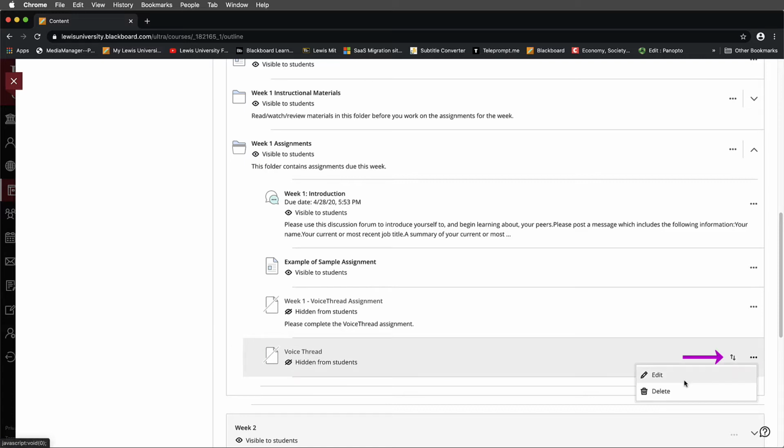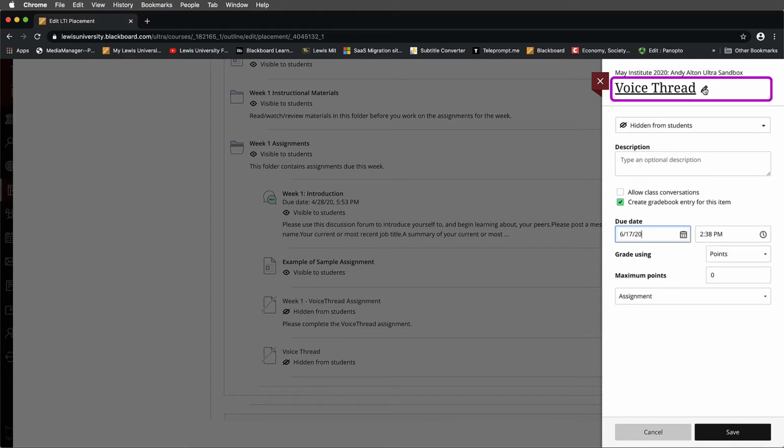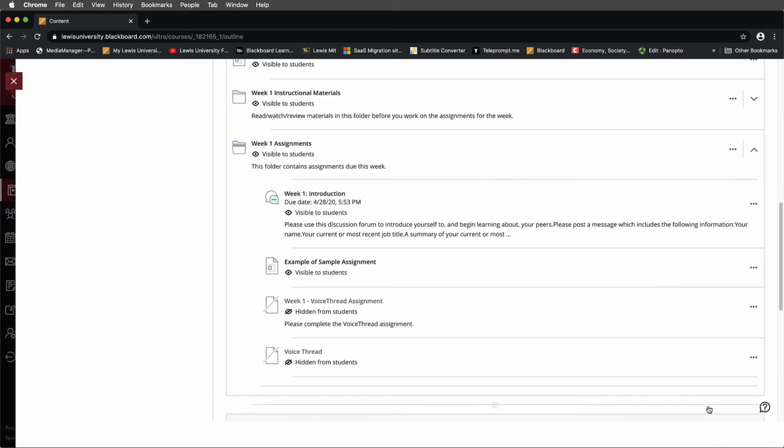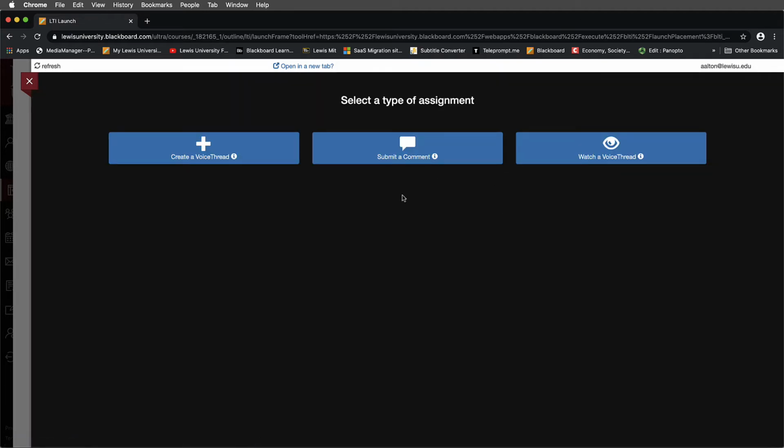I'm going to select Edit and make that available for the grading. I'm not going to worry about titling this right now. I'm just going to go with what we've got available there. Now I'll select the VoiceThread itself, and now I can choose Assignment Builder.